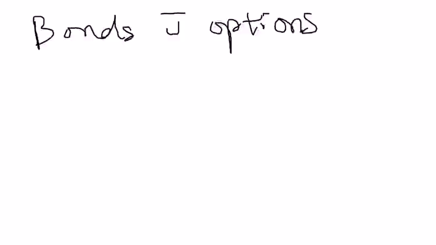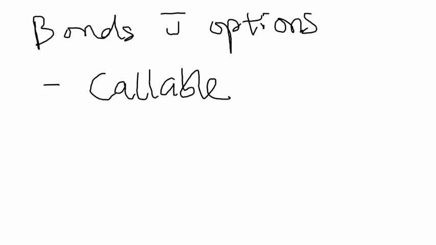I will be talking about bonds with options now. There are two kinds of bonds with options. One is a callable bond, and the other is a puttable bond. A callable bond is a bond that can be redeemed by the issuer before its maturity date.